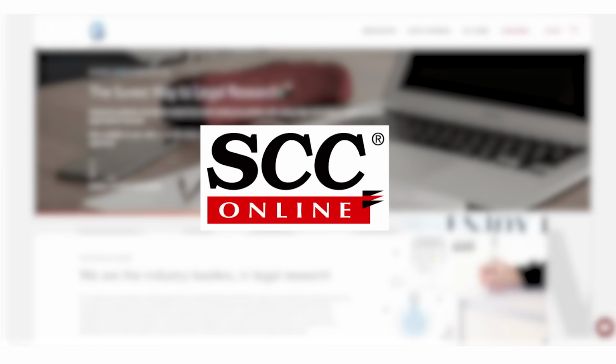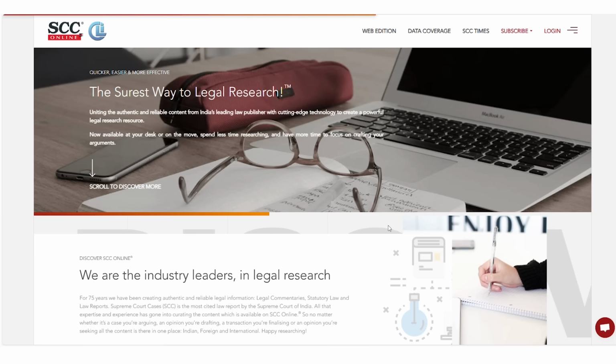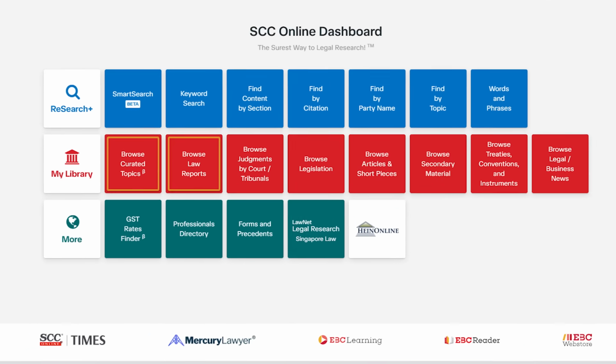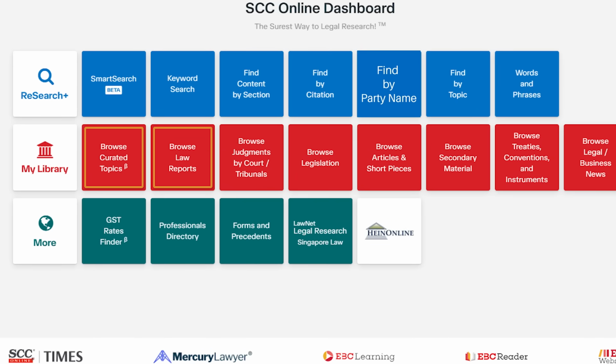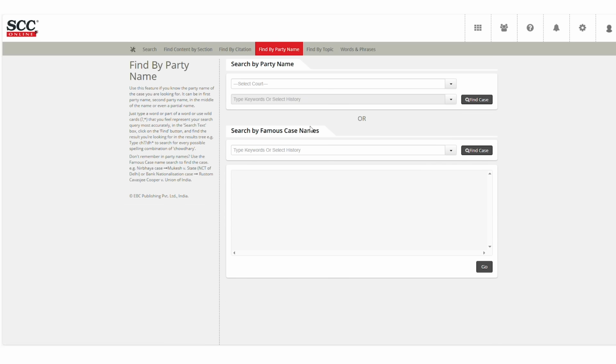SCC Online has just made your research easier by adding a pop-out feature in the Find by Party Name search option. Here is how you can use it in a few clicks. On the SCC Online dashboard, you will find this blue tile named Find by Party Name, which aids you in finding cases when you do not know the citation but do know the party name or the approximate party name.